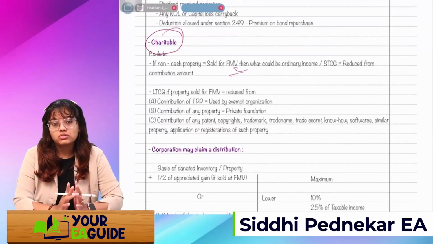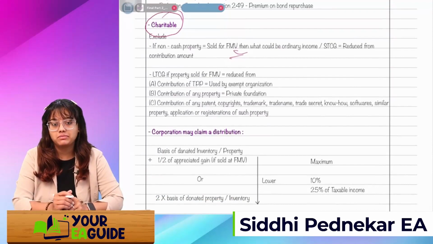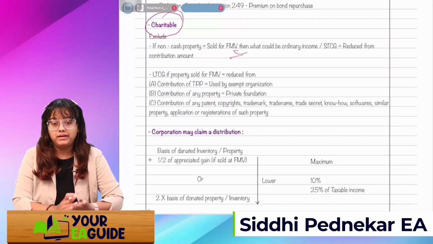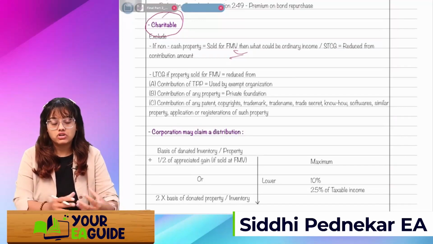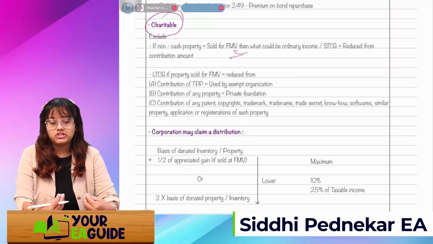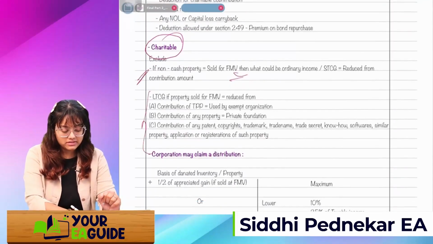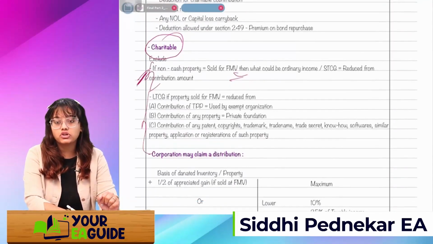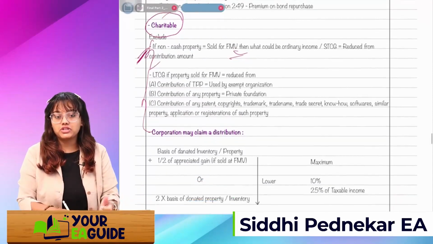LTCG, if property sold for FMV, will be reduced from contribution of tangible personal property used by the exempt organization, contribution of any other property which is used by the private organization, contribution of any patent, trademarks, trade names, trade secrets, know-how, or software or similar property, or application or registration of such property. Okay, don't need to remember this thing. If it's a short-term capital gain, we'll directly reduce it. If it's a long-term capital gain, it will be reduced based on 3 scenarios.